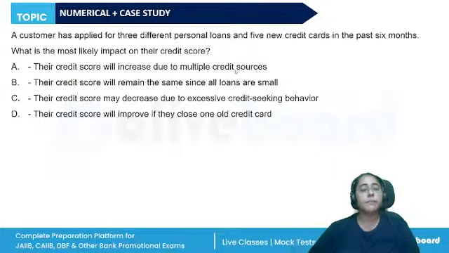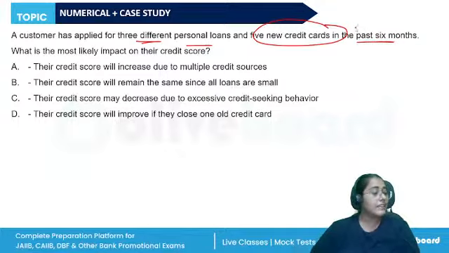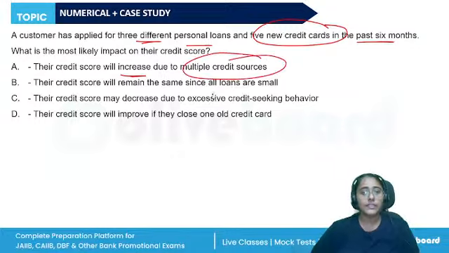A customer has applied for three different personal loans and five new credit cards in the past 6 months. How is this behavior going to impact their credit score? The credit score will increase due to multiple credit sources. The credit score will remain stable.